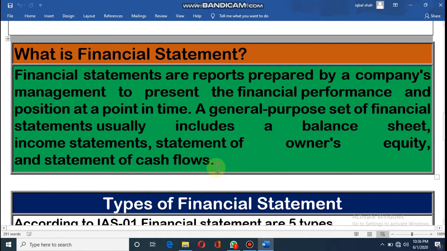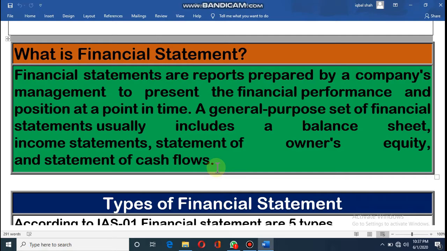Dear student, you know that an organization is doing business for earning profit. Their main objective is earning profit. With a view to earning profit, an organization is established and they would like to know their profit at the end of the year. Then how can they know their profit? Through accounting. In accounting, earlier you did journal, ledger, cash book, trial balance, but from there you cannot find the profit. To find out the profit, we have to prepare the financial statement. Dear student, so this is very important for an organization.